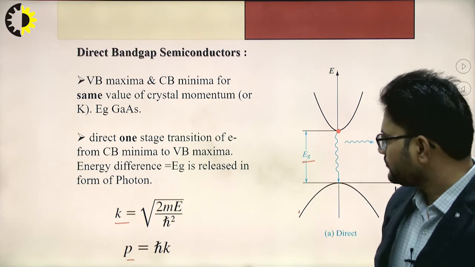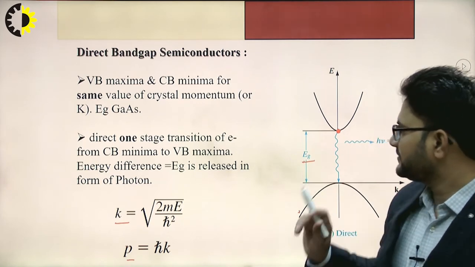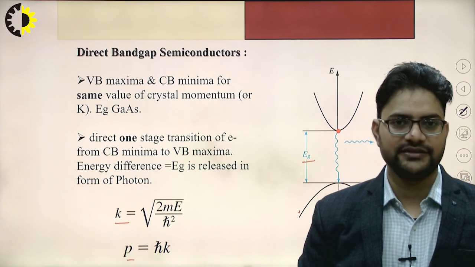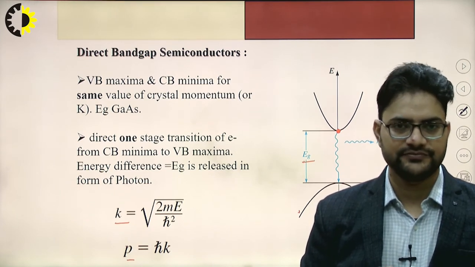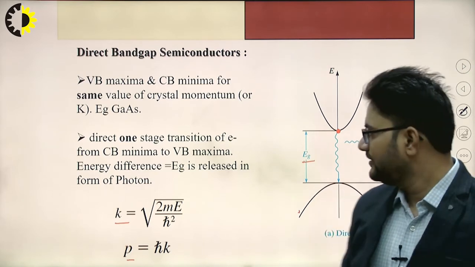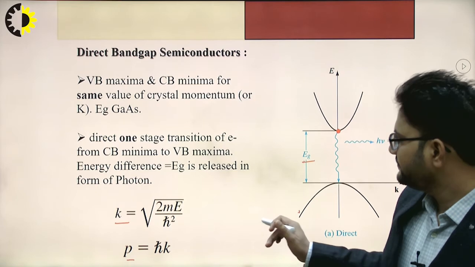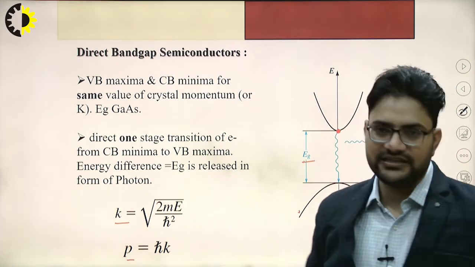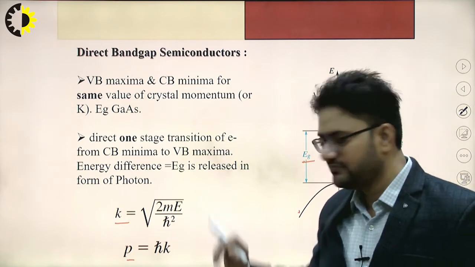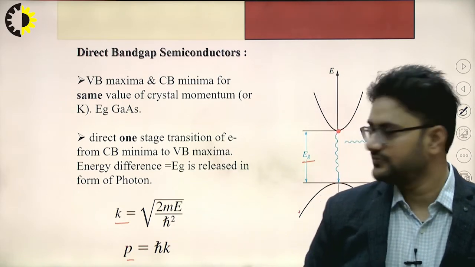So in the direct band gap semiconductor, there will be one stage transition from the conduction band minima towards the valence band maxima. And the second thing to be remembered is energy is released in the form of photon, which is given by this mathematical relation.